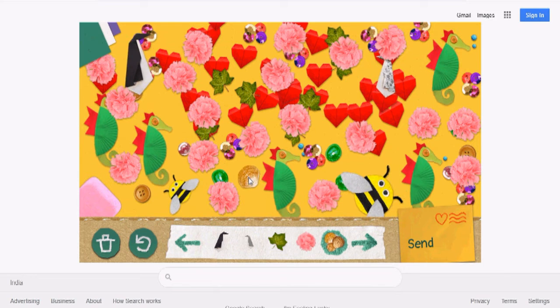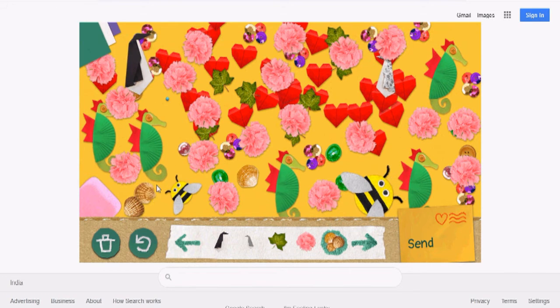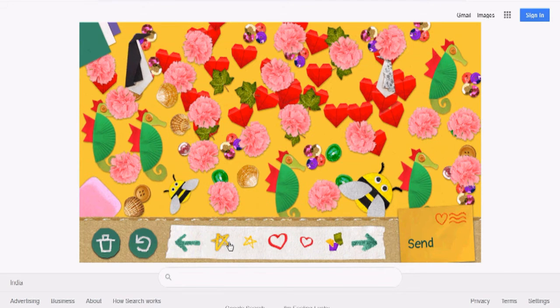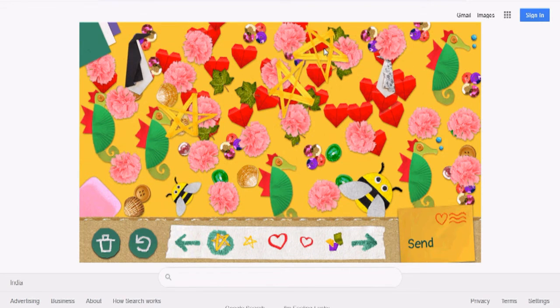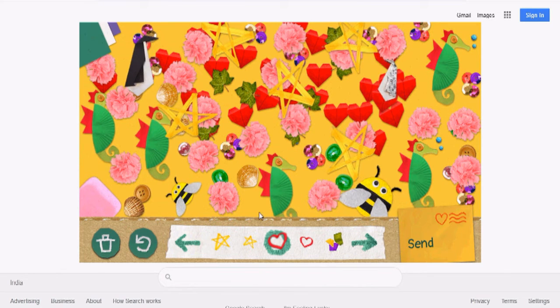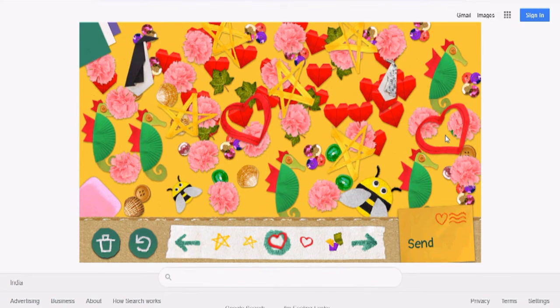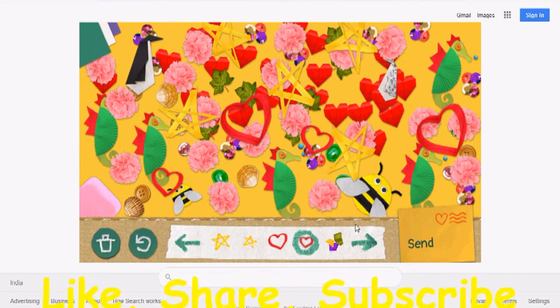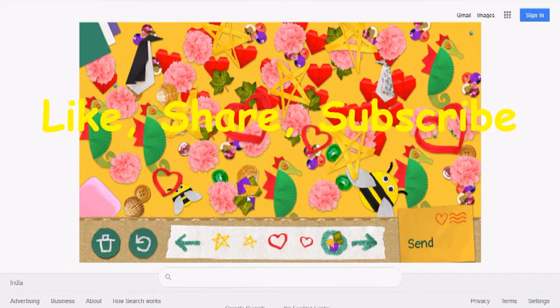So all the designs, all the doodles are there, you just make them more attractive, with more love and more hearts. In this way you just make it.